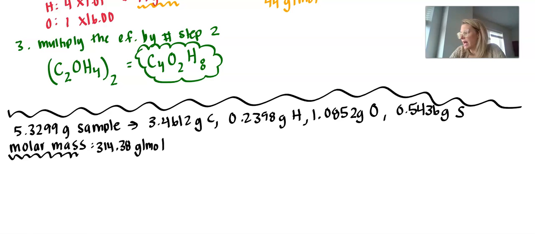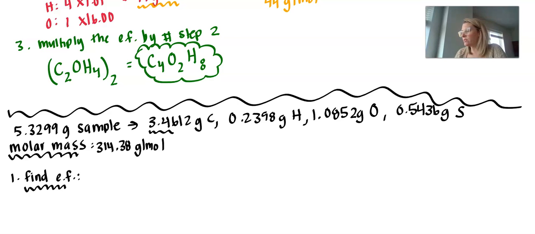So the question is, how do I go from this information that I have to the molecular formula? Well, what you're going to notice is that I was not provided an empirical formula here. So the first thing that I would have to do is go ahead and solve for the empirical formula. So step one is going to be to find the empirical formula. And in order to do that, we're typically going to follow our percent to mass to moles, divide by small, multiply to whole.